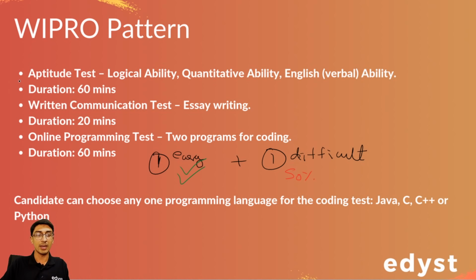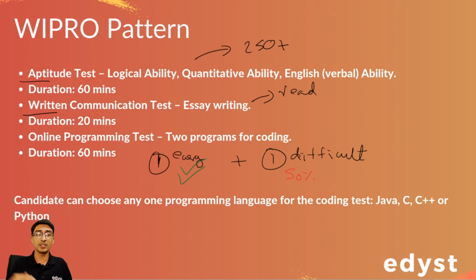Both the aptitude and written communication, I hope you've practiced before. If you have not and you want to do last minute preparation, on the Edyst platform there are 250 plus questions of the previously asked Wipro questions. Please go and analyze them. For written communication, the best thing is to read as many questions as you can, like: what is your favorite subject, who is your favorite freedom fighter, who is your favorite role model, which computer science concept you like the best, and so on. Just choose one of those.